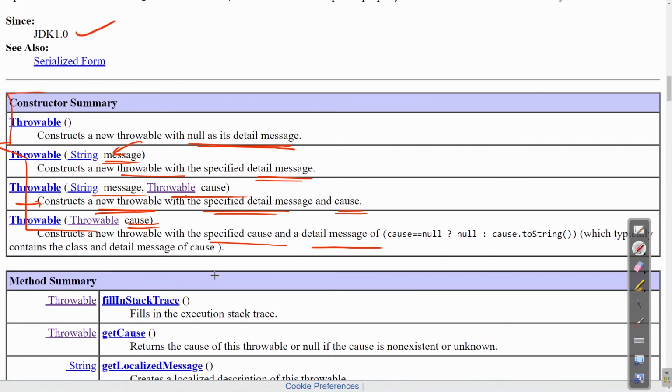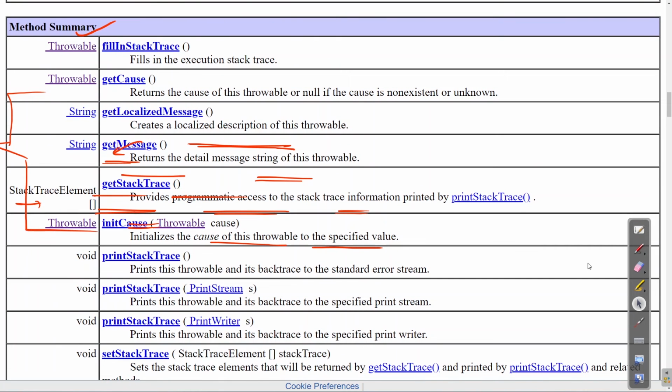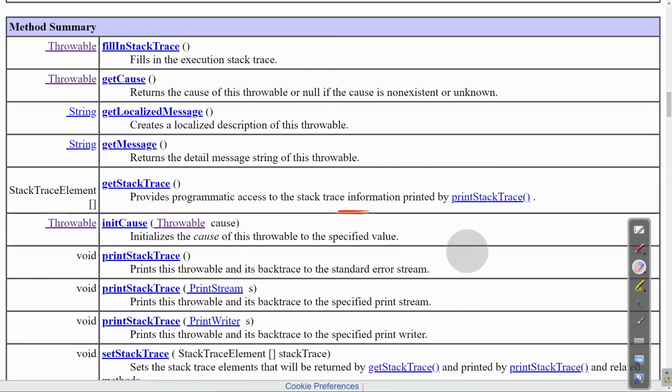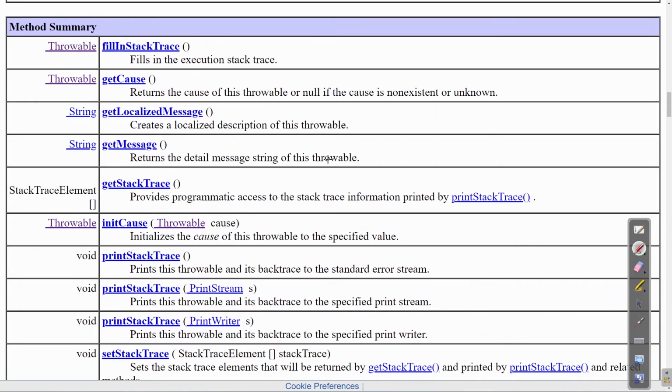So let's have a look at some of the methods also provided by this class. Let me erase this all. Some of the important methods are fillInStackTrace.